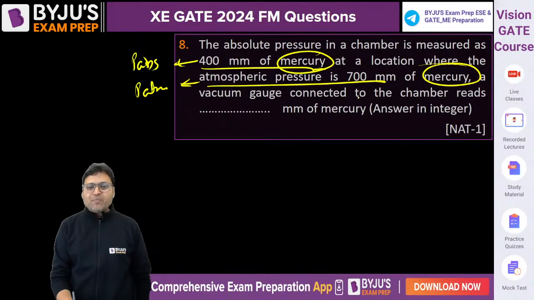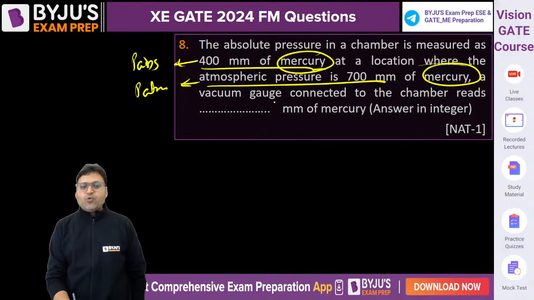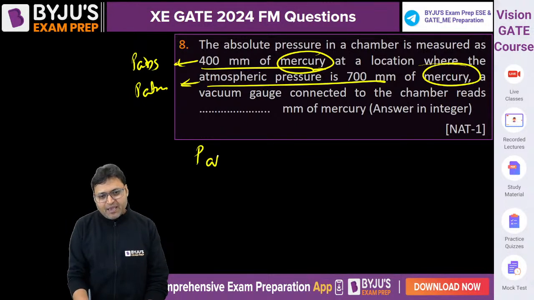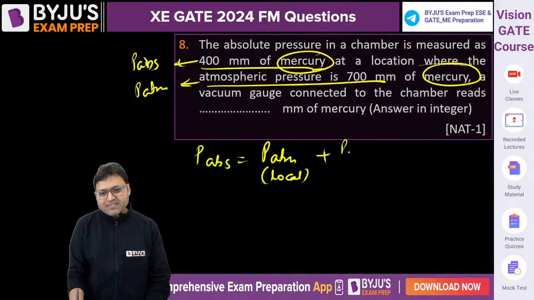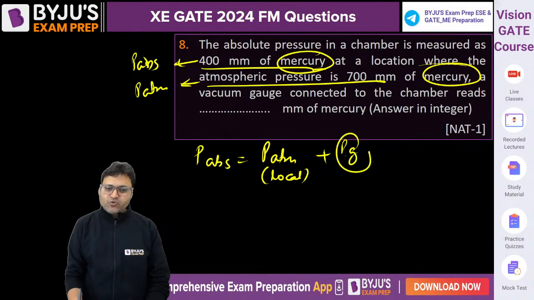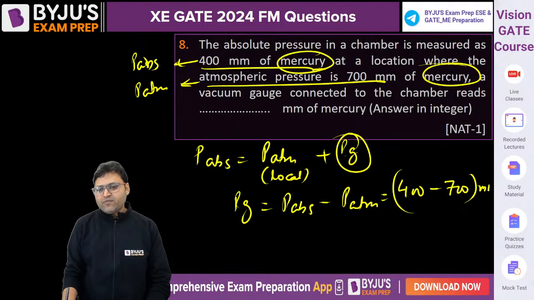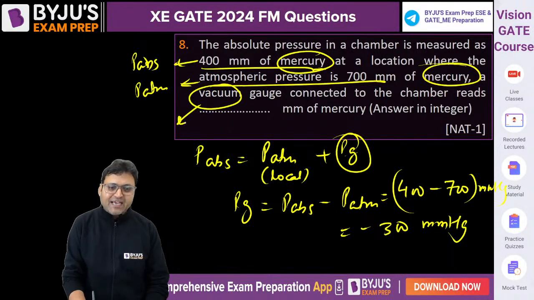A vacuum gauge connected to a chamber reads. Vacuum gauge means it is measuring the negative gauge pressure. So we can say absolute pressure is equal to atmospheric pressure, that is local, plus gauge pressure, which is with sign. So gauge pressure is equal to absolute minus atmospheric. Absolute is 400 minus 700 millimeter of Hg. So it is minus 300 millimeter of Hg, because it is a vacuum gauge attached.